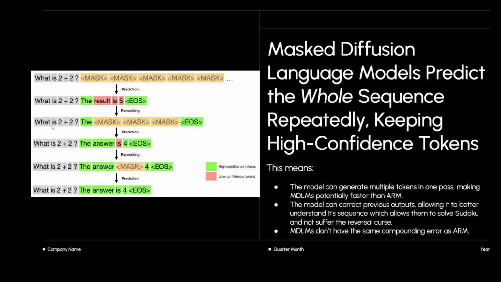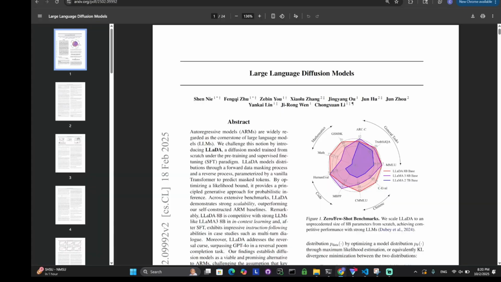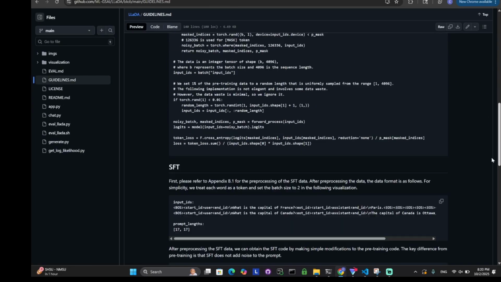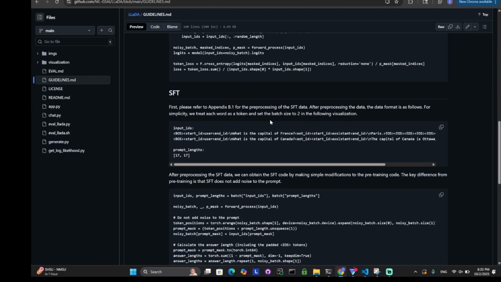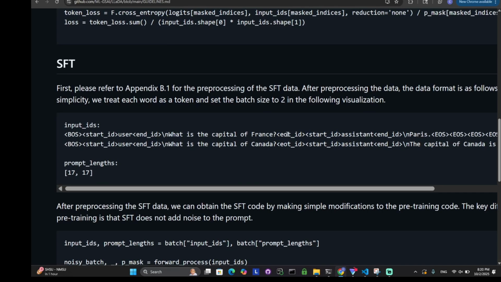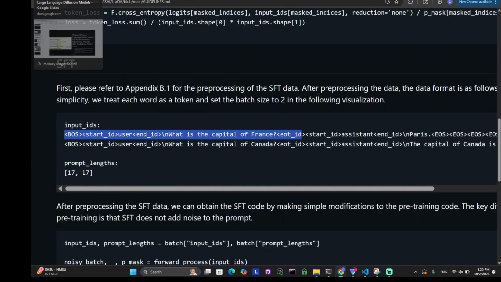So in their inference code, they basically just ignore anything between the two tokens. So it just gets ignored. Even if it does predict it, it doesn't matter. But also in the actual training process, they have special tokens, which are the mask tokens, and also these types of things. So it's start ID, user ID, blah blah blah. So it basically knows what's given by the user and what's not. Okay, so the answer is they're ignoring it. That's what I was looking for.